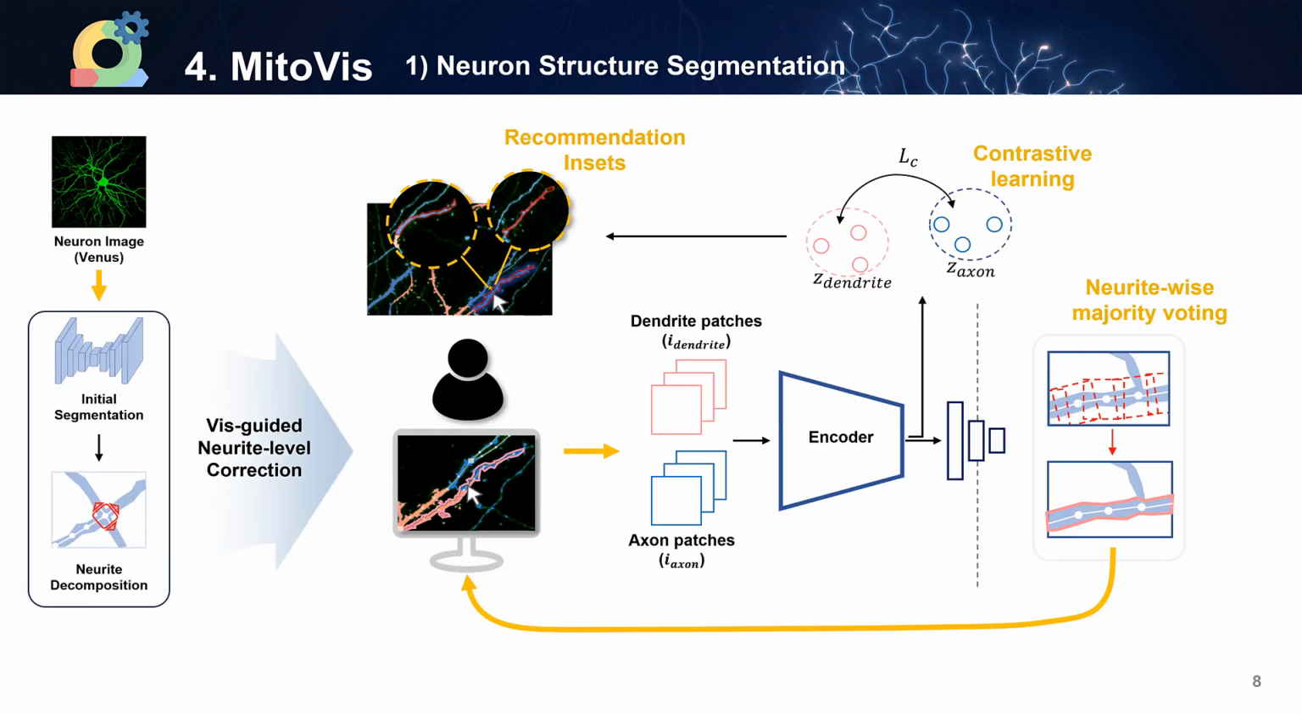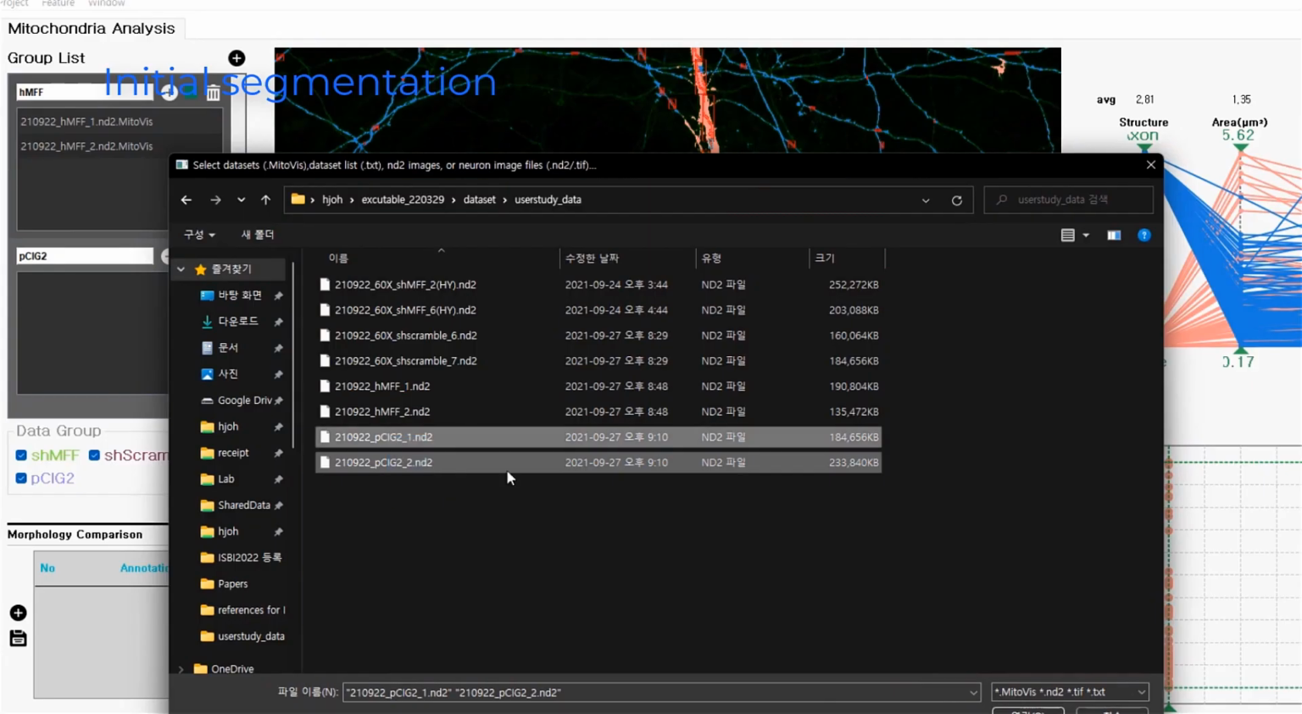For neuron structure segmentation, first, a U-net-based deep learning model generates initial segmentation results from the Venus images and separates them into neurite units through neuron tracing. To more easily correct errors present in the initial deep learning results, MitoVis introduces a novel active learning framework based on recent contrastive learning, which allows for accurate fine-tuning of the neural network model. The workflow is as follows.